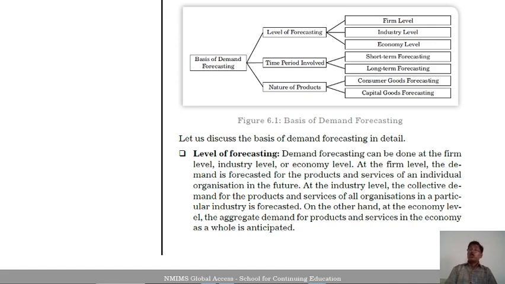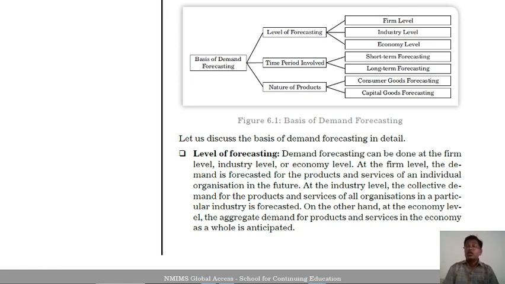Short or long run can be one day, one week, one year, or many years. In the short term it is up to one year, and in the long term it is 1 year, 2 years, 5 years, 10 years. Long-term forecasting is more important for luxurious items and long-lasting durable commodities.